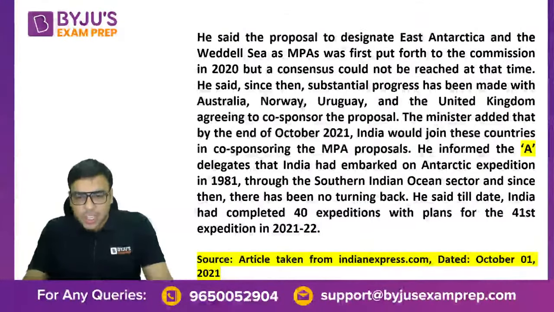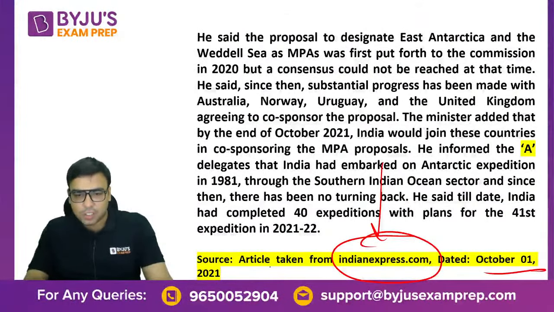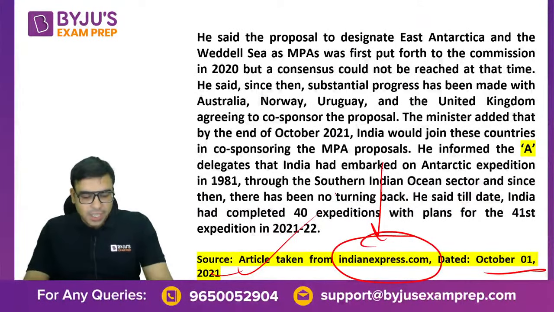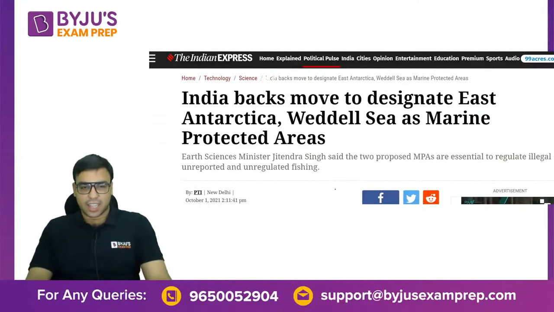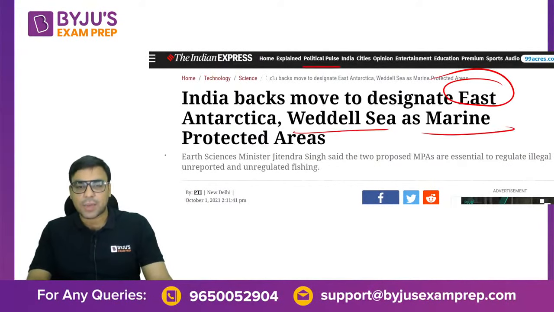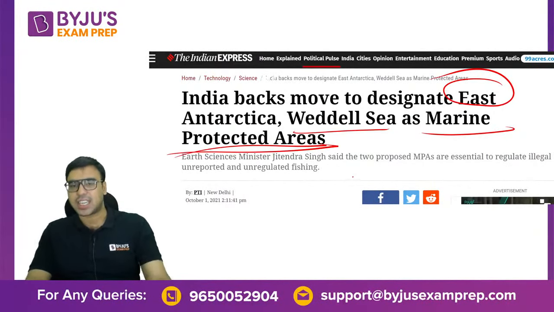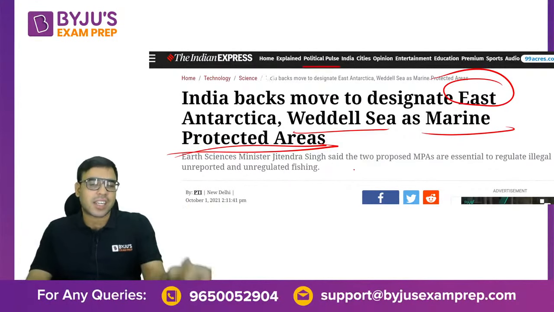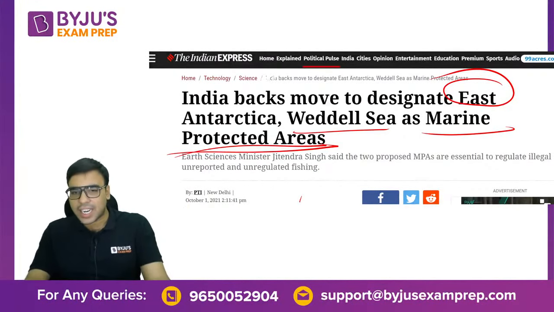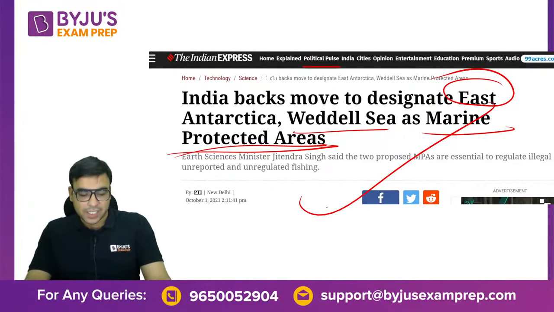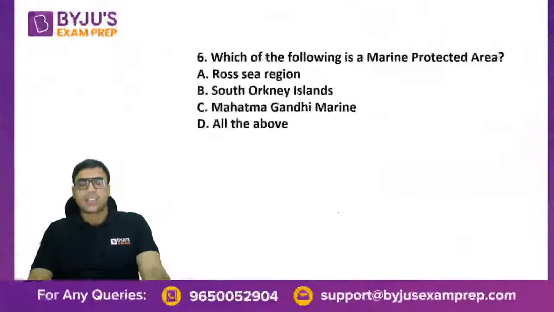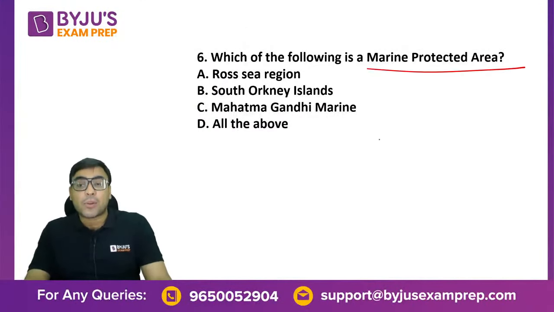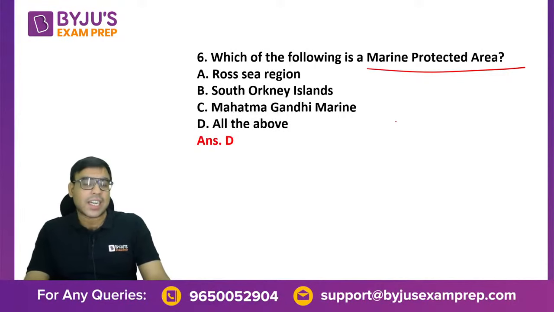So this was actually from Indian Express, dated 1st October 2021, लिखा है ना. And this is the article. Actually, India backs move to designate East Antarctica, Weddell Sea as marine protected areas. यानी इंडिया सपोर्ट किया इसको कि ईस्ट अंटार्कटिका और वेडल सी को मैरीन प्रोटेक्टेड एरिया डिक्लेयर किया जाए. So from here we have asked the passage and the question was which of the following is a marine protected area. तो बेसिकली ऑल थ्री आर करेक्ट.